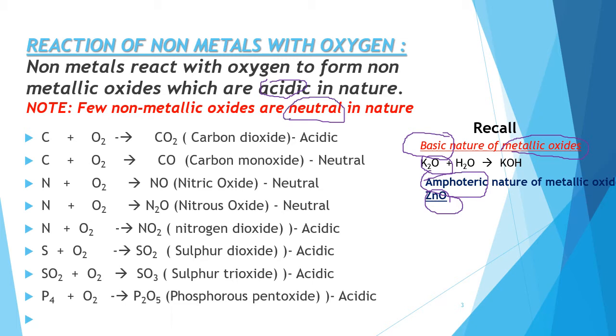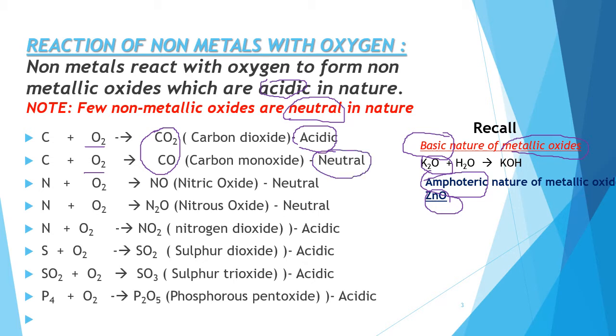Carbon. Carbon on burning can form two types of oxide. These two oxides are carbon dioxide and carbon monoxide. The carbon dioxide forms when the oxygen is in excess, whereas when there is a lack of oxygen, it forms carbon monoxide. Carbon dioxide is acidic in nature, carbon monoxide is neutral in nature.